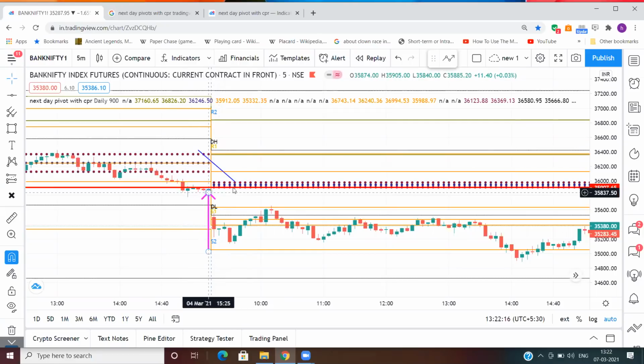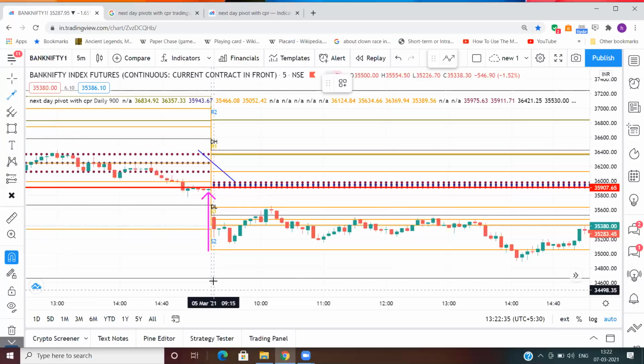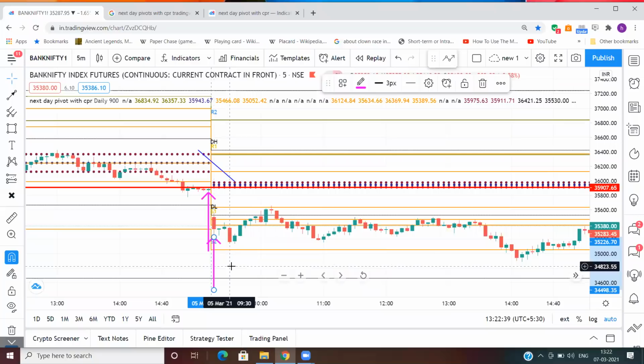So for that, we have to wait for the open of the candle. Now, this candle open was below the CPR, which definitely said that the view we had was bearish, and the price action has also validated our view.